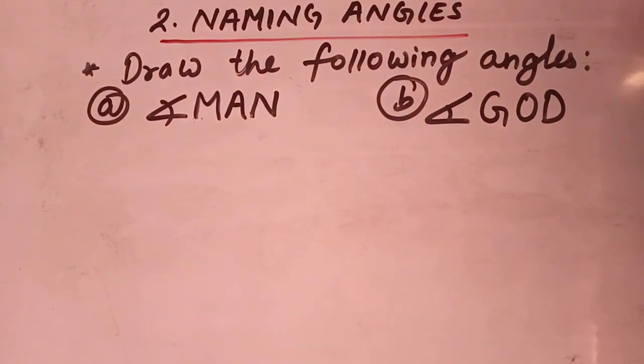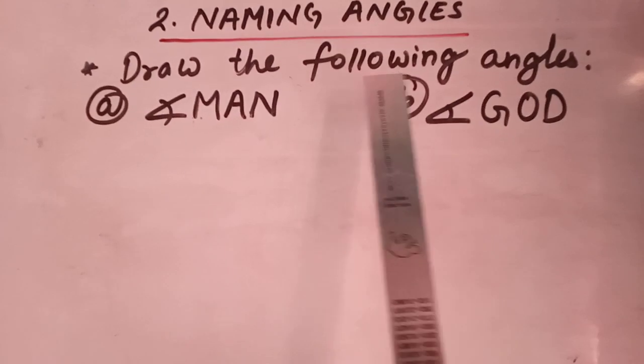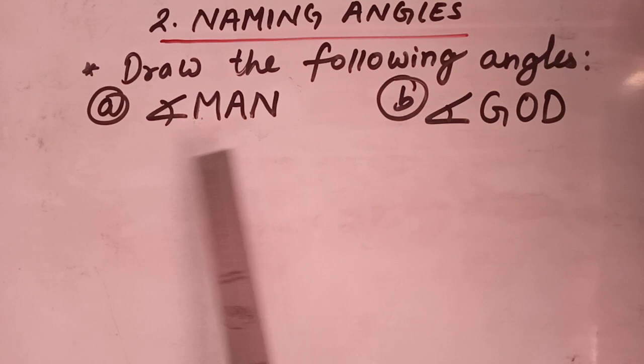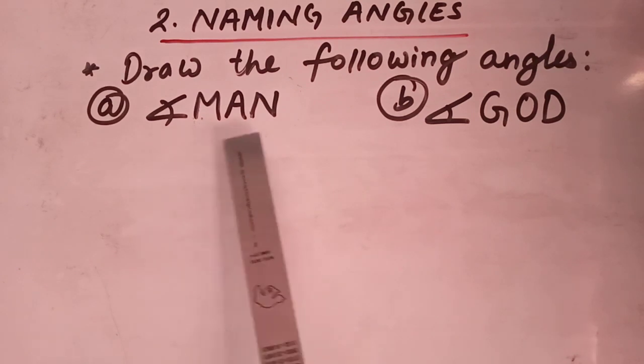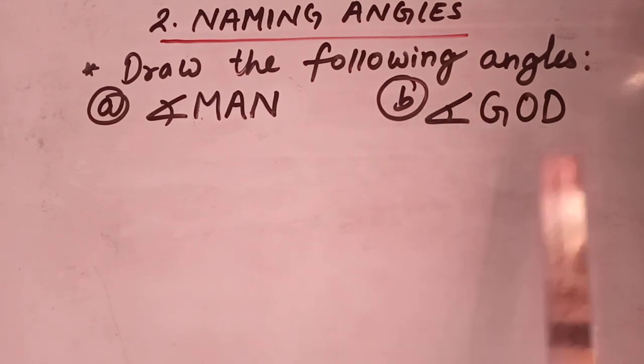To teach you how to draw the angles. So students, in this class we will learn how to draw the different types of angles. I have brought some questions. Draw the following angles. Here you are provided with different angles. In question number A, there is angle MAN, and in question number B, there is angle GOD.